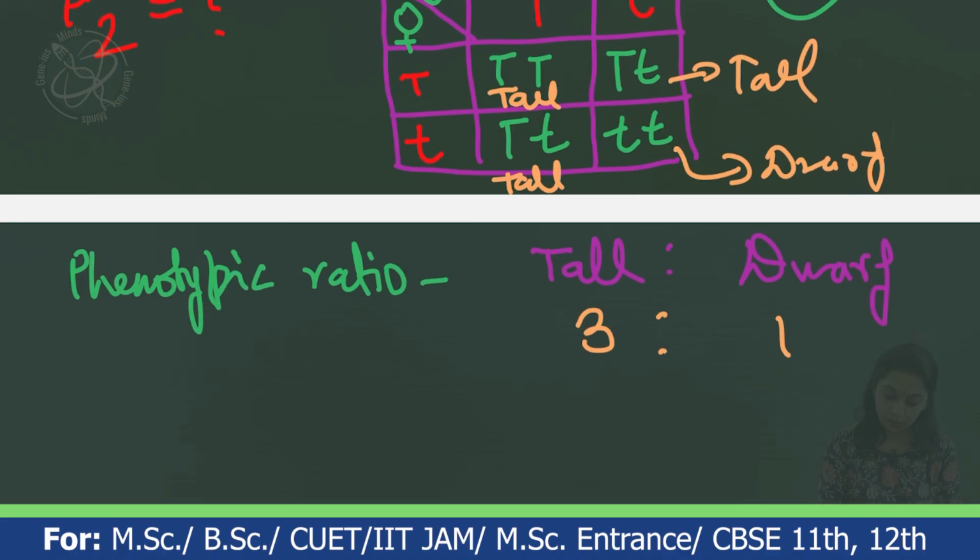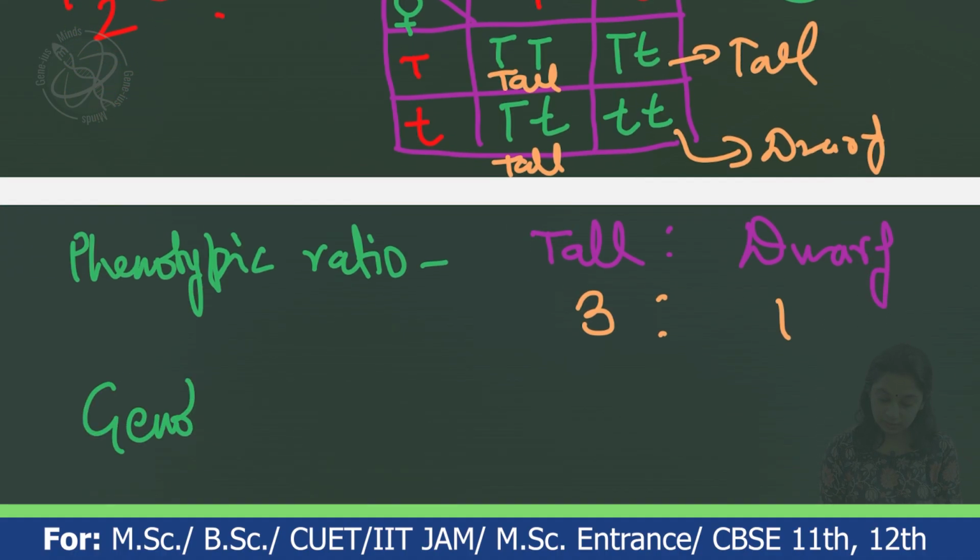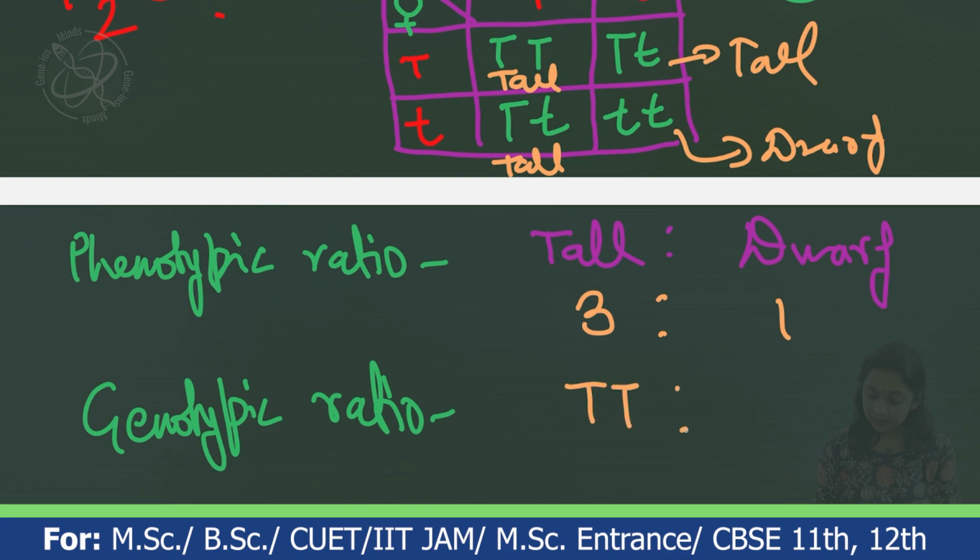For the genotypic ratio, we have to consider the genotype of each individual. We have capital T capital T, capital T small t, and small t small t. In the checkerboard, we have only one capital T capital T, so it is 1. Then capital T small t: we have 2 of them.